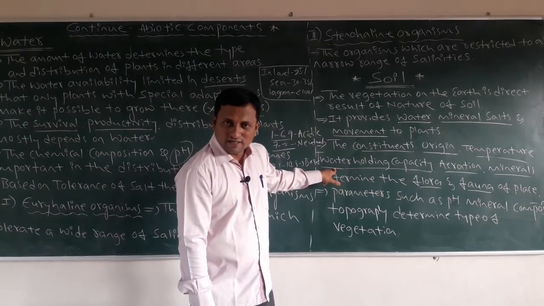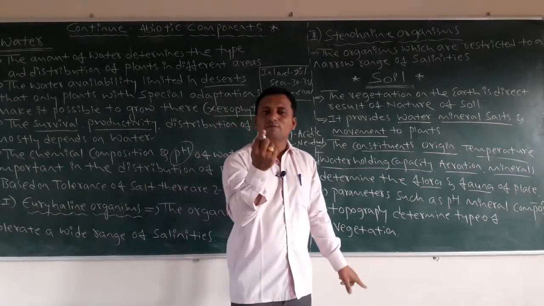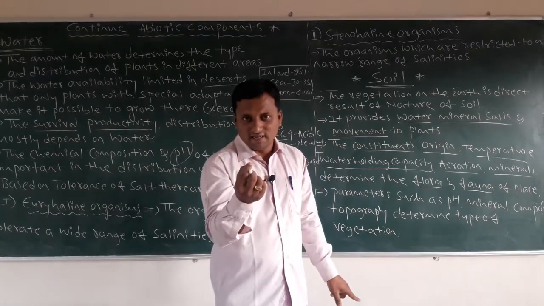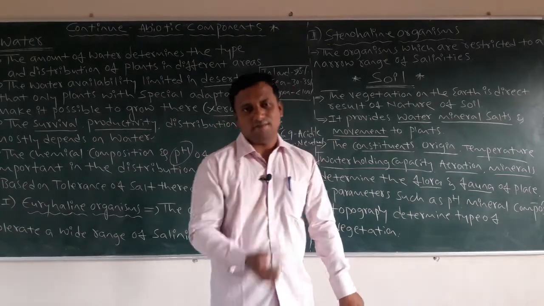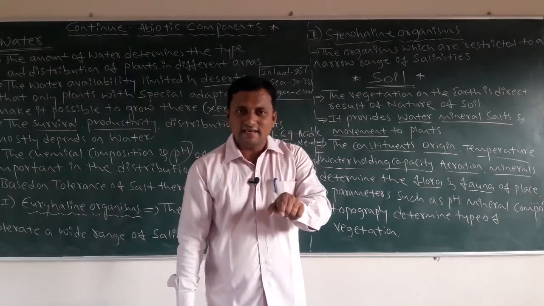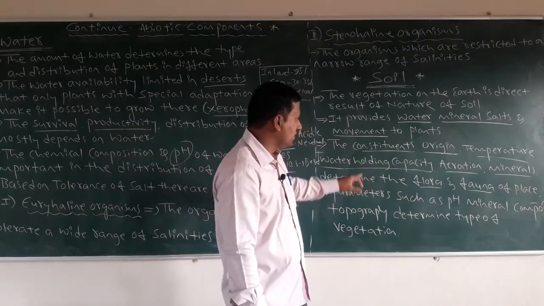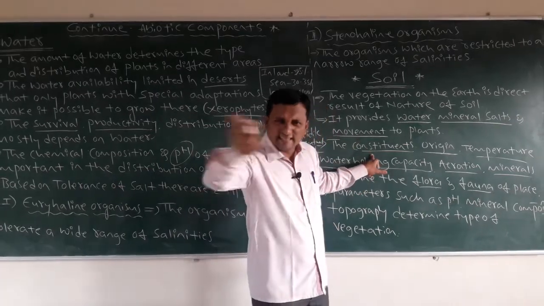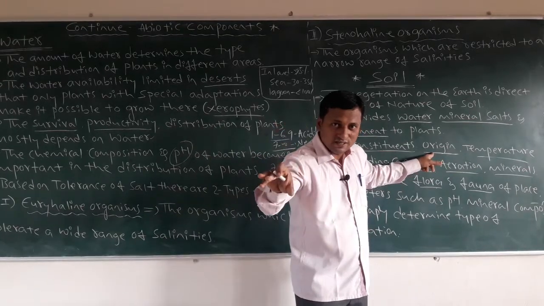If the water holding capacity is more in the soil, then the nature of the soil becomes different, and that soil helps for vegetation purposes. In that area, more plant production is going on. So that's the constituents, the complete chemical composition, and the origin.